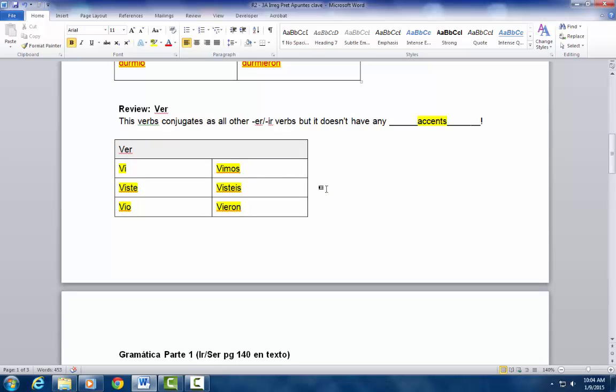In our last chapter, we also learned the verb ver. Okay, this verb conjugates as all other ER and IR verbs. However, it's irregular because it doesn't take any accents. Vi, viste, vio, vimos, visteis, vieron.